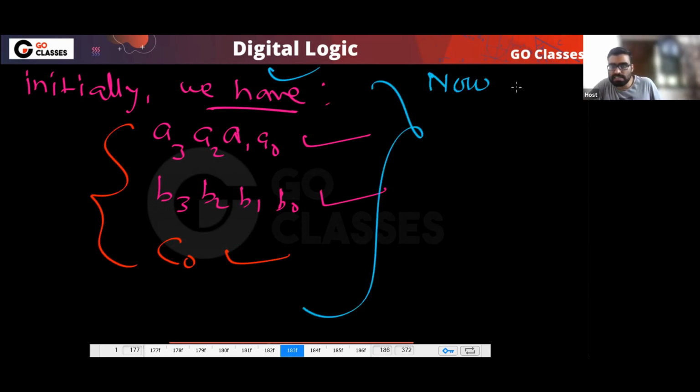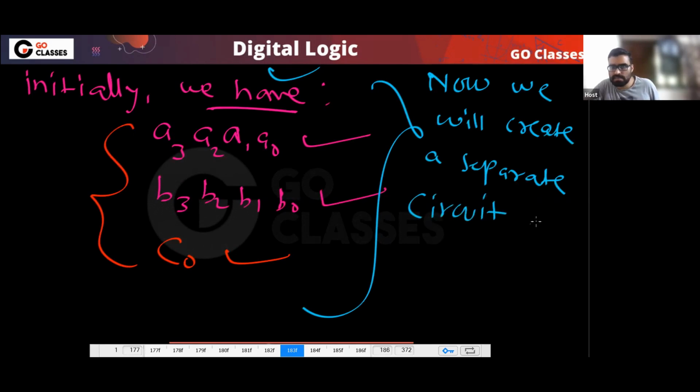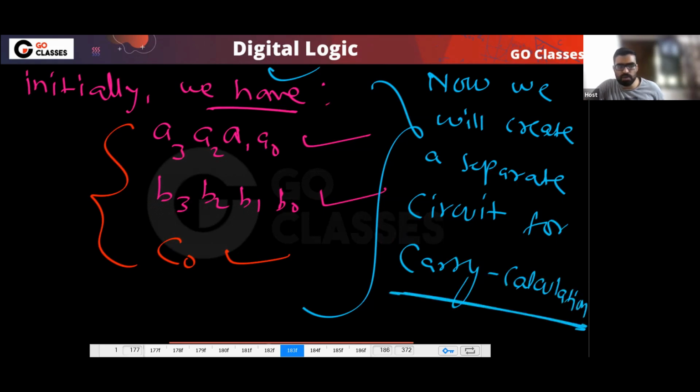Now we will create a circuit. We will create a separate circuit for carry, for all the carry generations. I can say, for carry calculation. We will create a new, separate circuit.